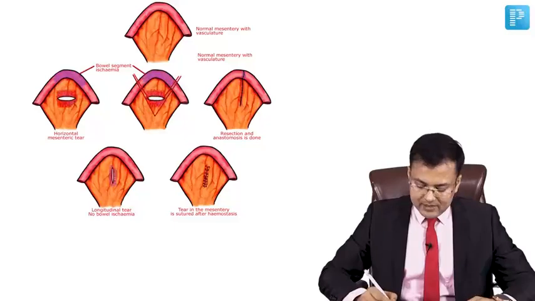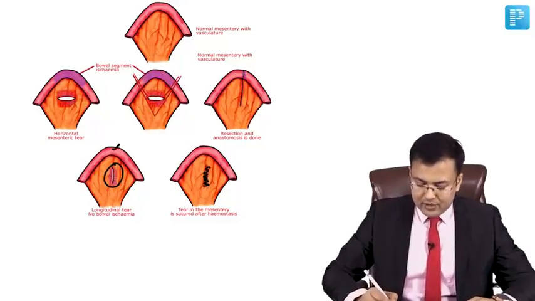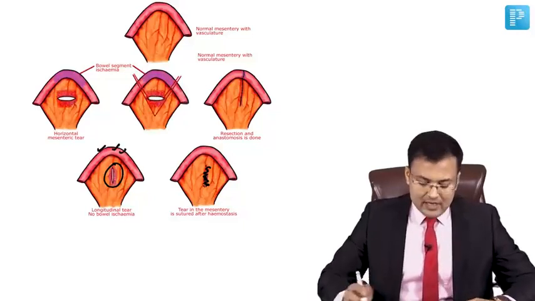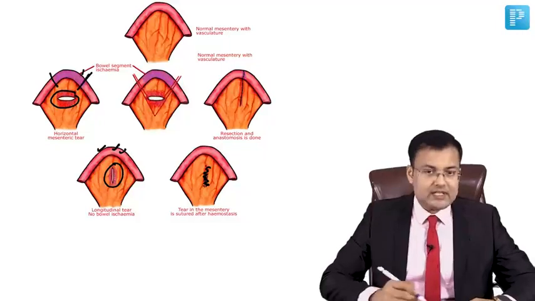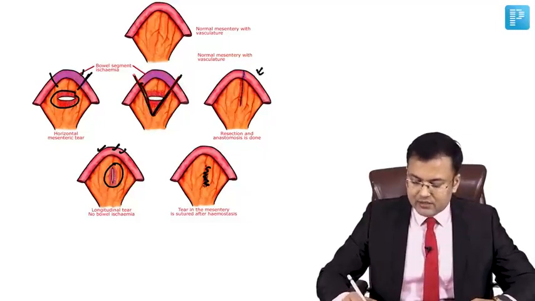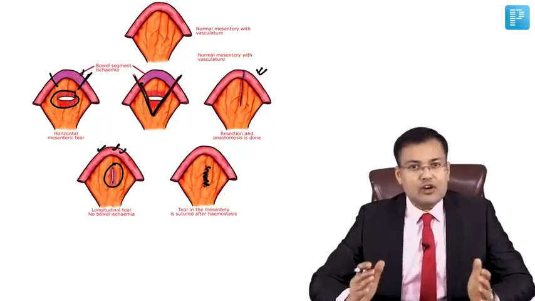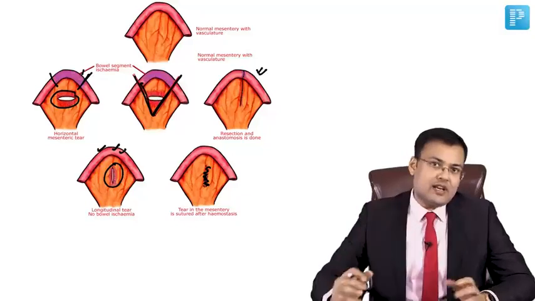So here see the management. This is the longitudinal tear, and we can go for repair. Why? Because blood supply is not hampered. And if there is transverse tear, you can see this part of bowel is having ischemia. So what we do? We go for resection and anastomosis. This question is asked: for longitudinal tear repair, and for transverse tear we go for resection and anastomosis.